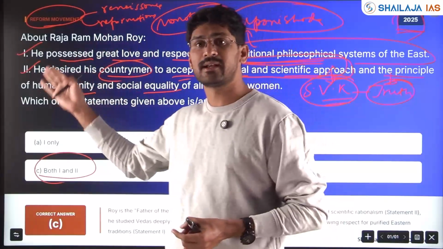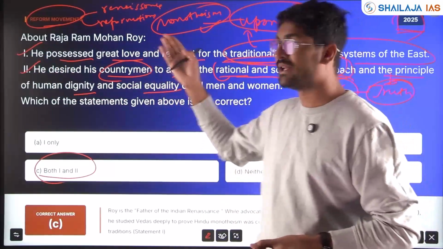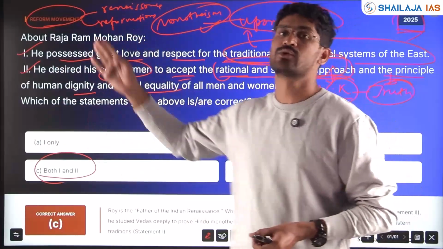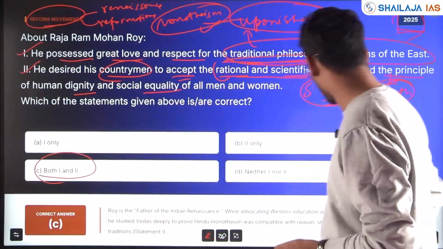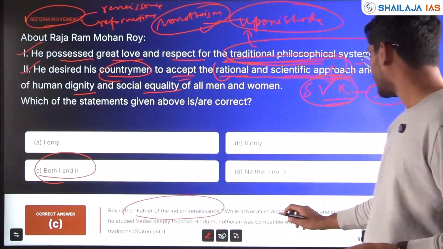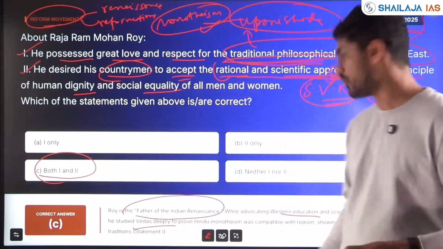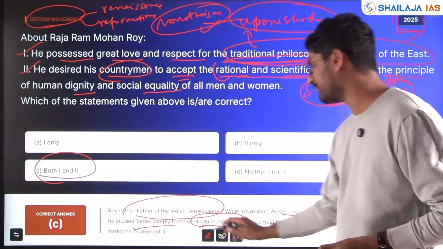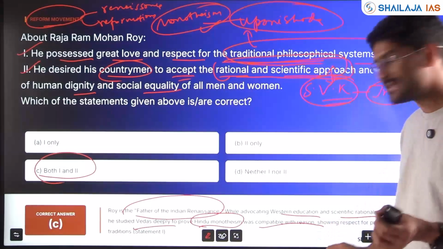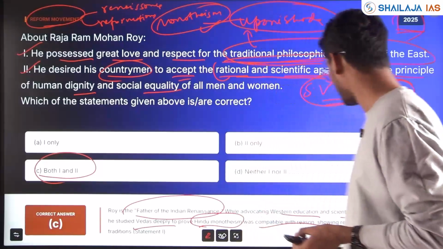The important personalities, the movements, what changes they brought, and the books and literature with respect to them become very crucial for the 2026 examination. He is known as the father of Indian Renaissance. While advocating Western education and scientific rationalism, he studied the Vedas deeply to prove that Hindu monotheism, found in the Upanishads or Vedanta, was compatible with reason, showing respect for purified Eastern traditions. Clear?